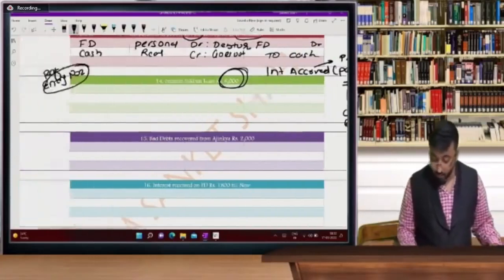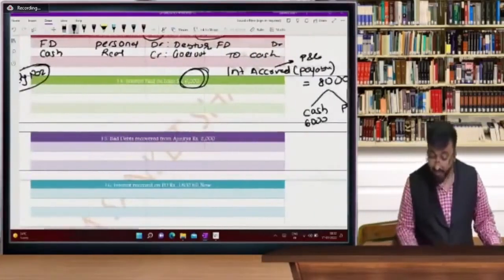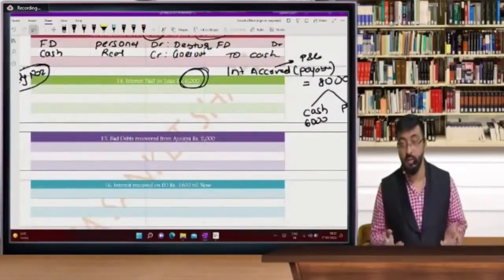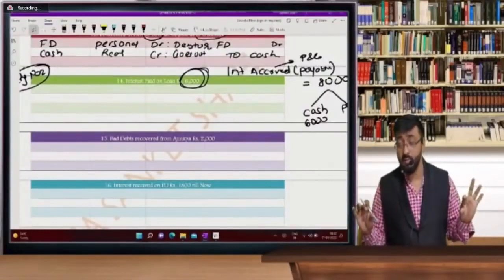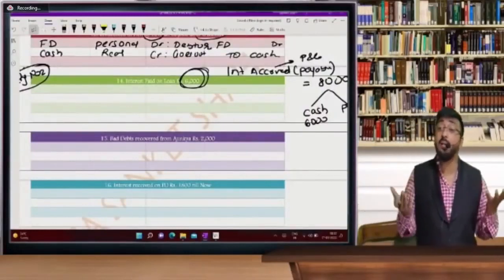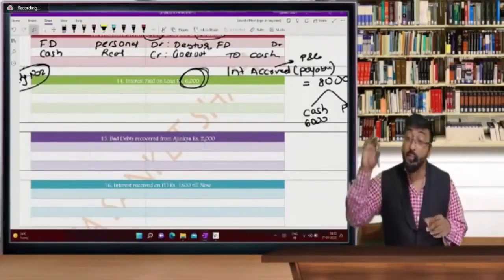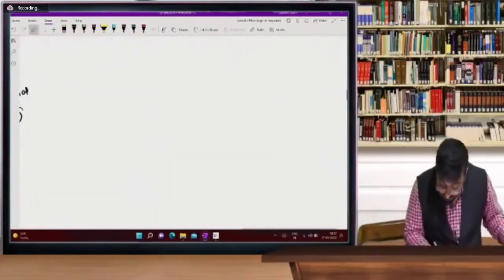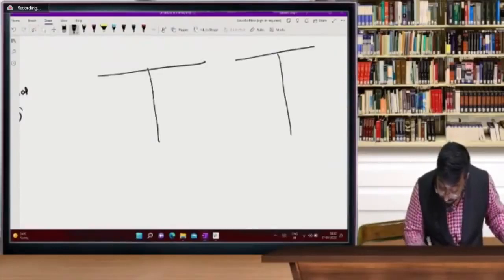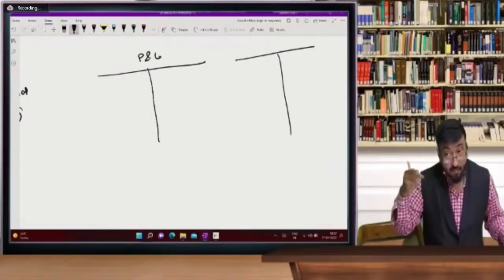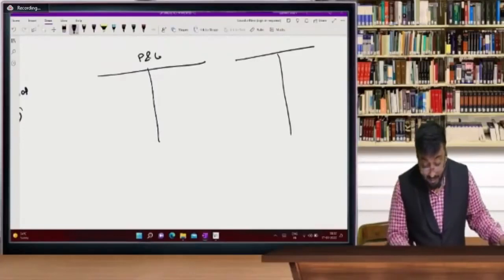What is more important? 8,000 is accrued, sir. During 1 year, I have to pay interest of 8,000. So beta, in the P&L account, now visualize this. If I prepare the profit and loss account, now second step, I'm going further, P&L and balance sheet.